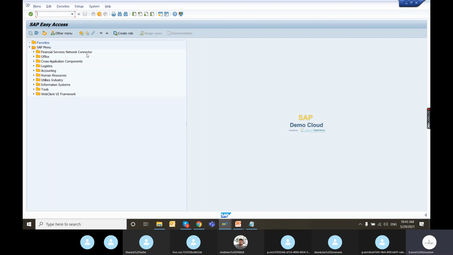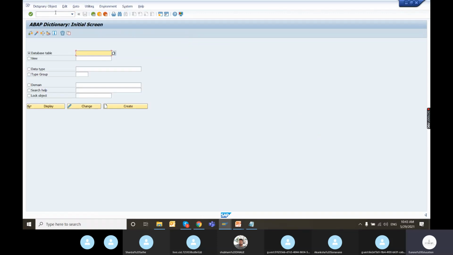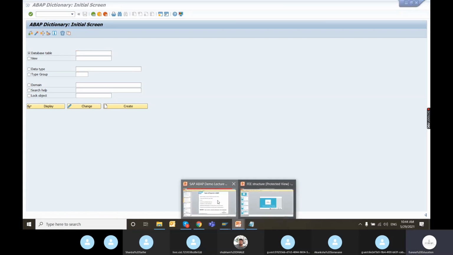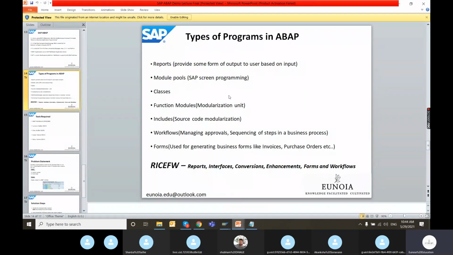Once I log in, I get another screen called the SAP Easy Access screen. You can see the layout of the screen is changing. I can go to one of the transaction codes, SE11, and this layout is also different. What I want to emphasize here is that these are standard screens developed by SAP for standard transactions. We can develop our own SAP screens in this type of program called a module pool program.